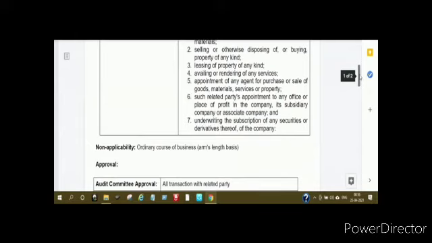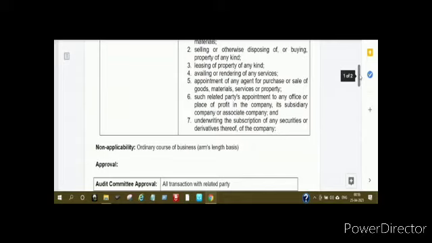Again, I'm talking about section 188. So section 188 is triggered when you are going to have the specified transactions with the related party. But again, there is one exception to this rule. If you are having these specified related party transactions, and you are incurring those in the ordinary course of business, and that too on an arm's length basis.